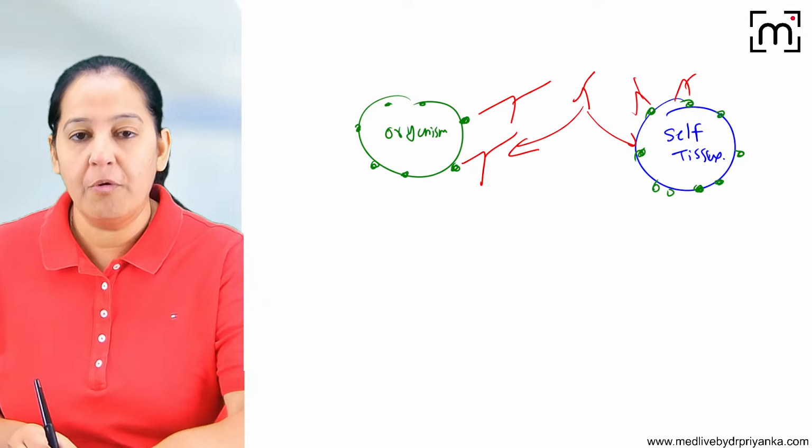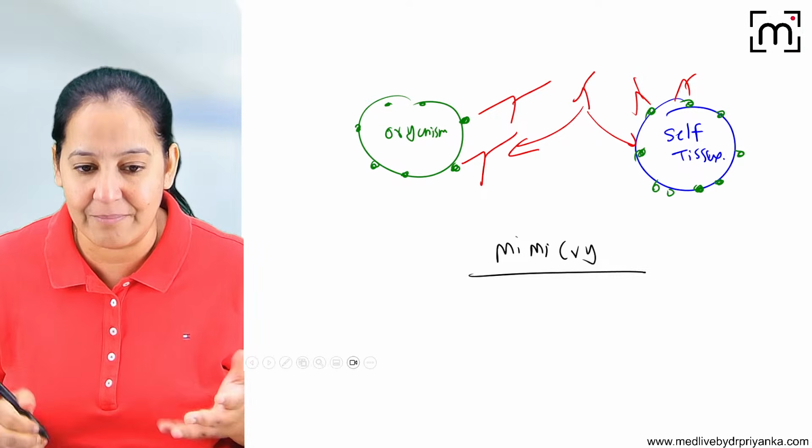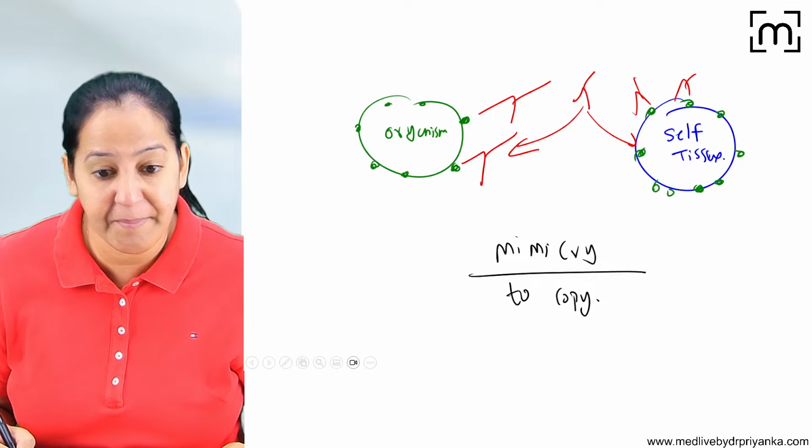What do you mean by the word mimicry? Mimicry means nakal karna, to copy someone. Mimicry means to copy someone. We are copying someone, we are doing the mimicry of someone.